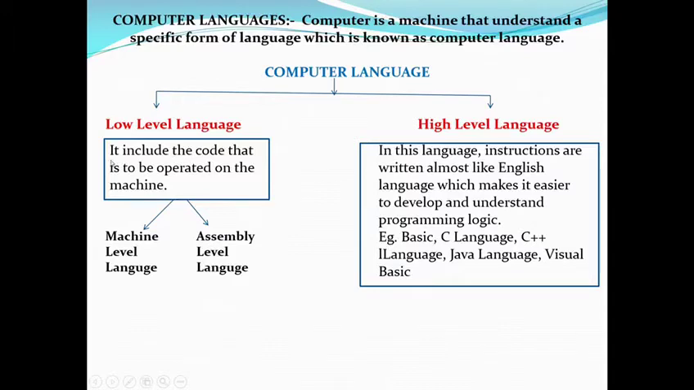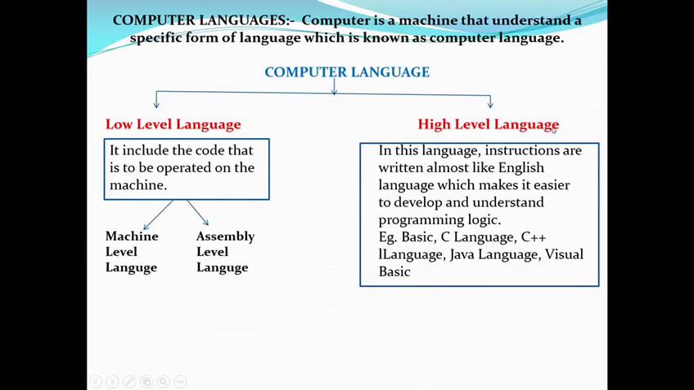Low level language includes the code that is to be operated on the machine. So we can say that low level language is using code. That code is in the form of binary numbers. Low level languages are also of two types, machine level language and assembly level language.